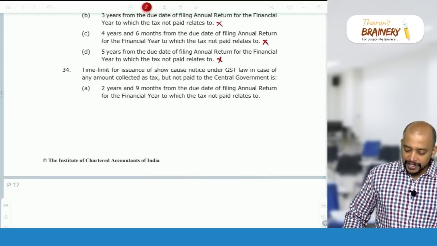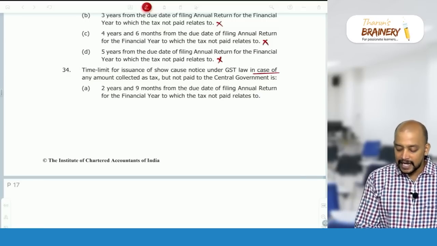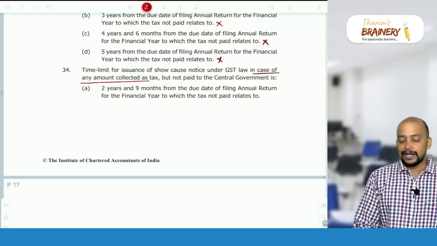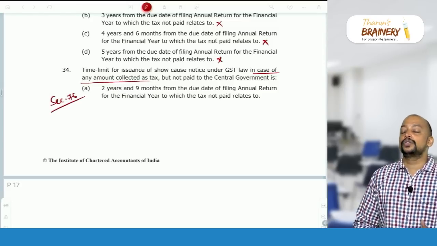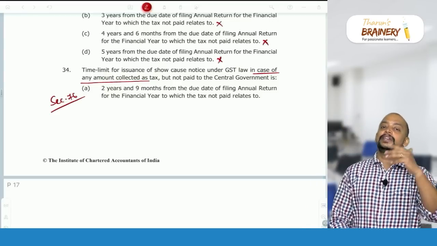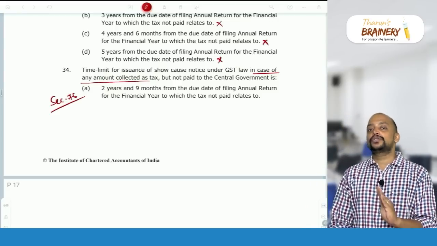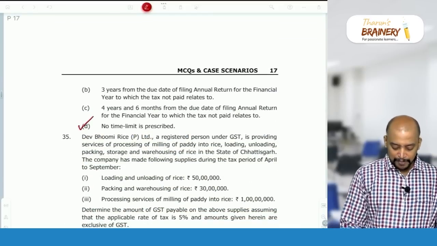Time limit for issuance of show cause notice under GST law in case of any amount collected as tax. Any amount collected as tax but not paid. So actually section 76. As per section 76, there is no time limit to issue a notice. So a notice can be issued anytime after 10 years, 20 years also. But after issuing the notice, the order should be passed within 1 year. So in this case, no time limit is prescribed.